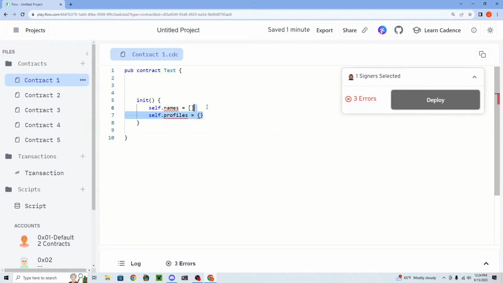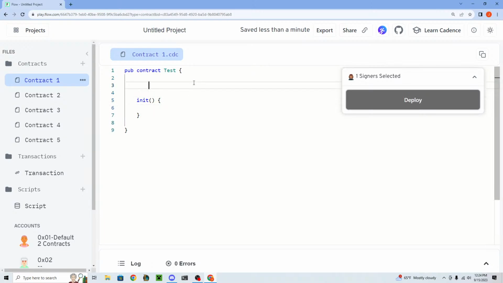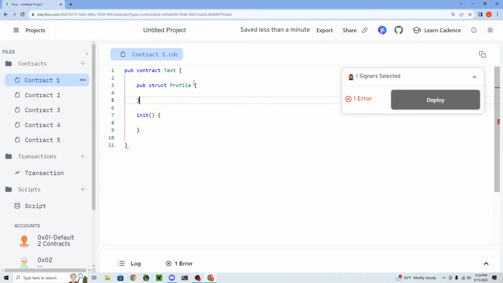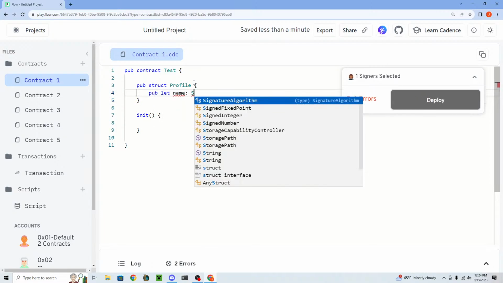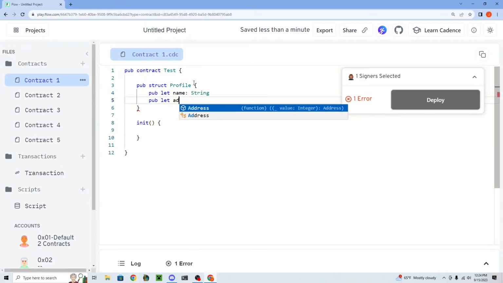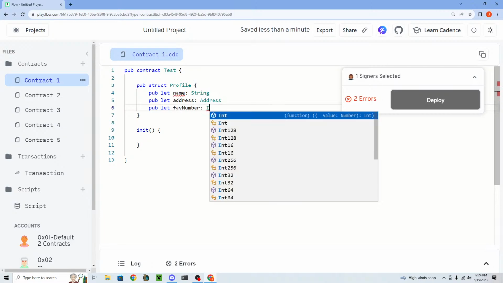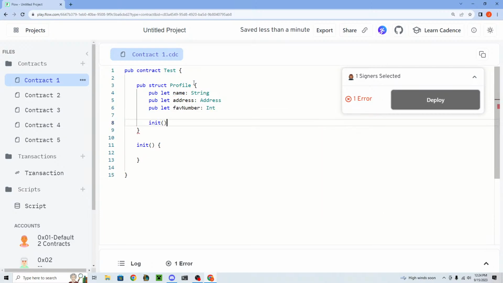Okay, before we get to resources, we have to quickly cover structs. So we're going to make a struct. A struct, if you code in other languages, is essentially just a container of data. We can make a struct called Profile, and let's make a profile have a name, an address, and a favorite number, so the person's favorite number. So we can pass in the name, string, address, and favNumber.